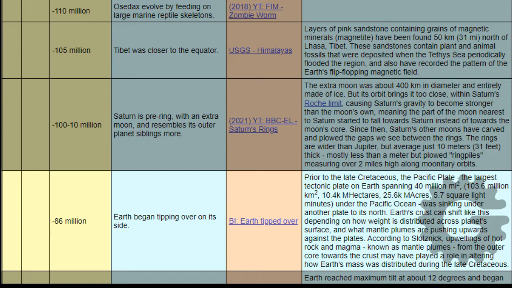north. Earth's crust can shift like this depending on how weight is distributed across the planet's surface and what mantle plumes are pushing upwards against the plates. According to Slotsnik, upwellings of hot rock and magma, known as mantle plumes, from the outer core towards the crust may have played a role in altering how Earth's mass was distributed during the late Cretaceous.